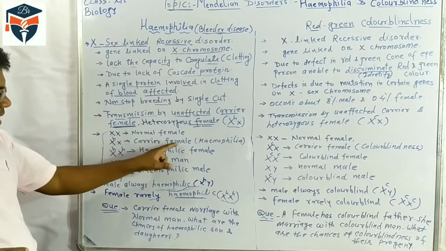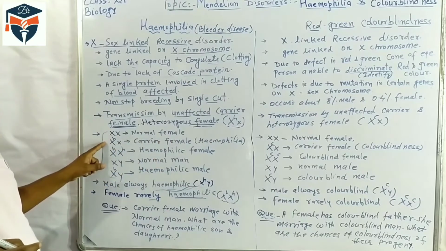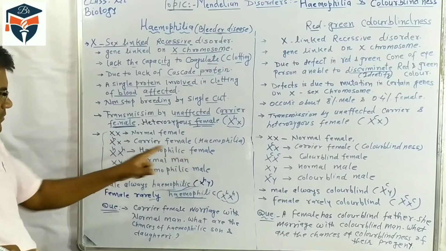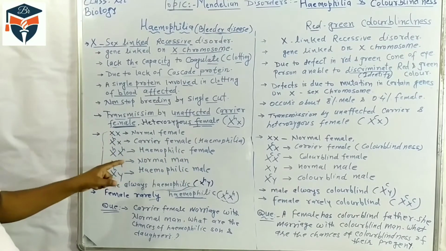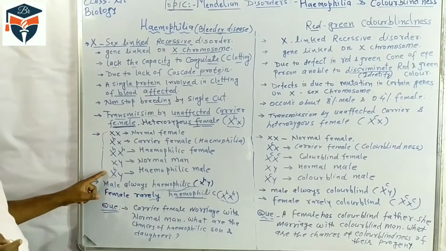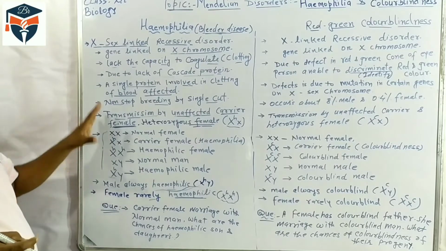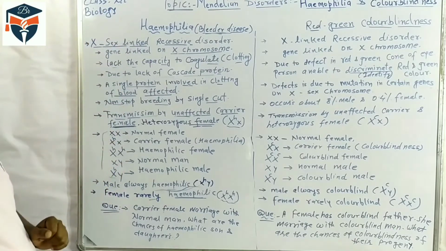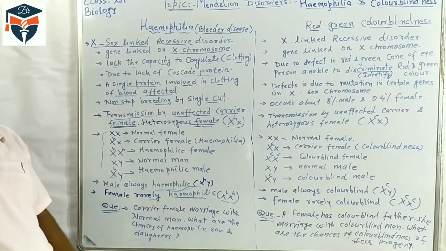Normal female XX, carrier female of hemophilia X^H X, hemophilic female X^H X^H, normal man XY, and hemophilic male, which has X^H and Y. So this is the hemophilia disease, and some related questions asked later, we will come to.